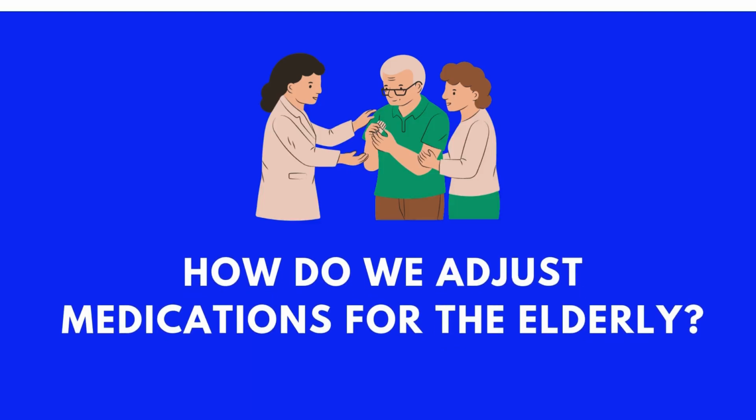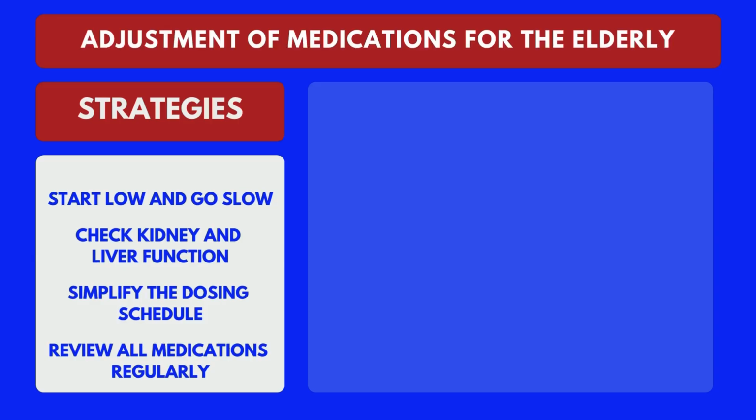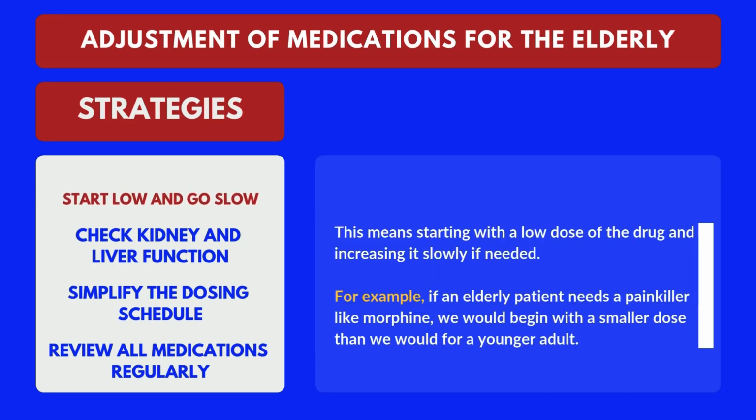How do we adjust medications for the elderly? So, how do we ensure medications are safe and effective for older adults? Here are some strategies. Start low and go slow. This means starting with a low dose of the drug and increasing it slowly if needed. For example, if an elderly patient needs a painkiller like morphine, we would begin with a smaller dose than we would for a younger adult.